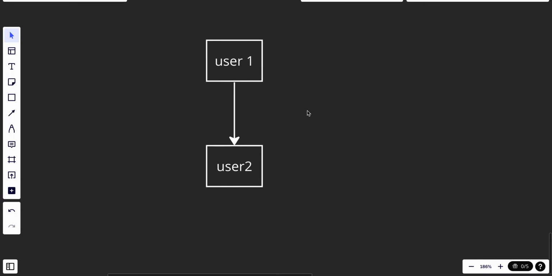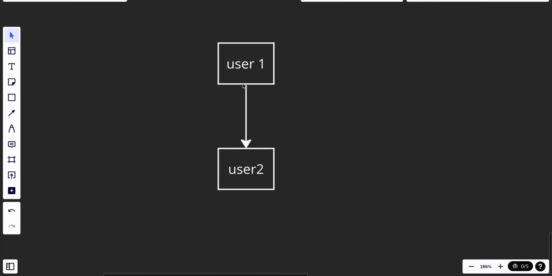We can just do something called polling. That means user one will try to connect with user two and try to send requests maybe every 10 seconds to know if there is a new message or not. This could cause a lot of problems because we will send a lot of unnecessary requests. Another solution is called long polling, where we send a request and wait a little bit of time to get a response from user two or not. This is quite better, but it's also not ideal for our system.